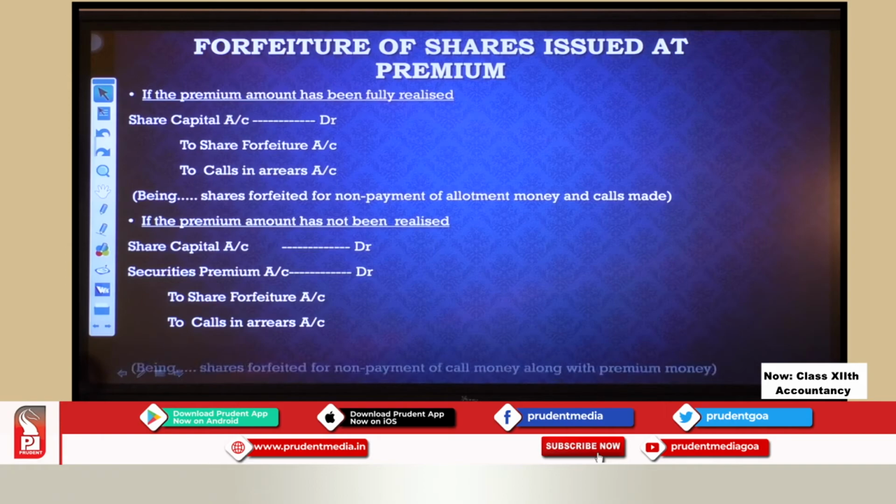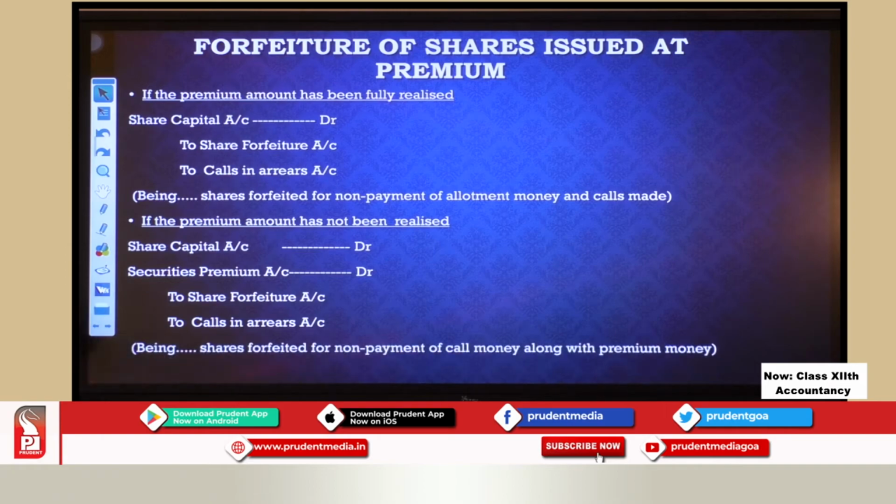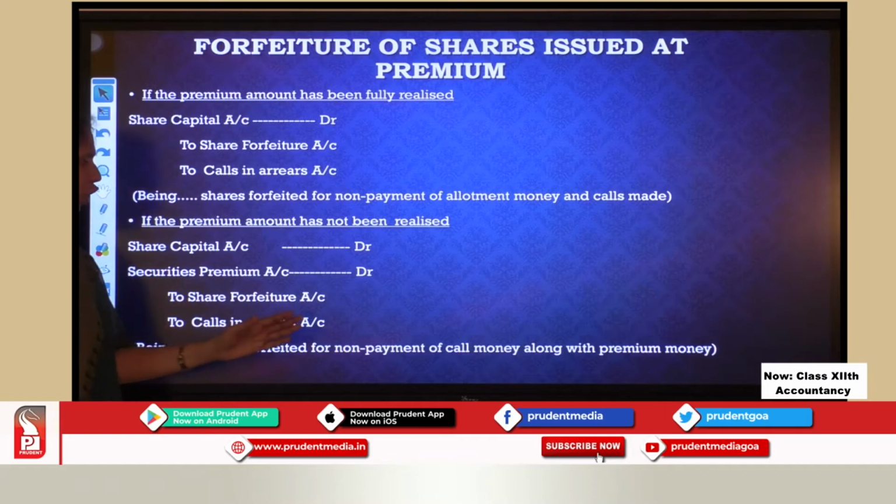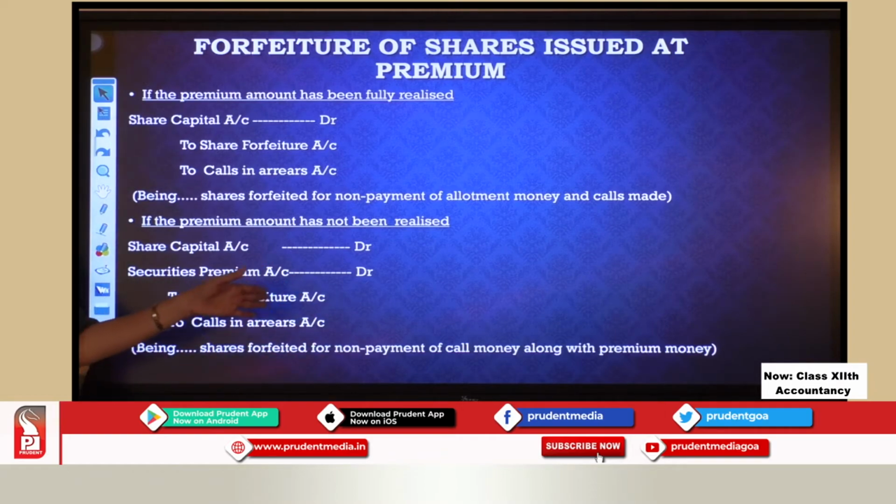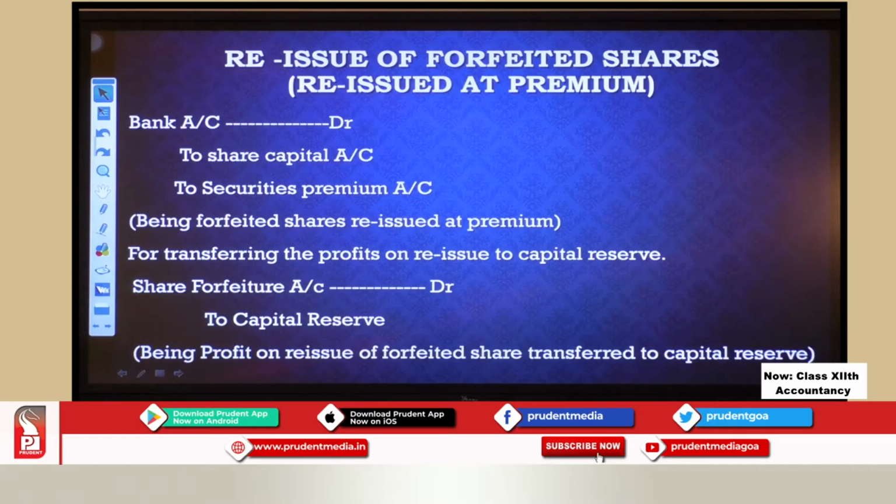Okay. And then I have the forfeiture narration. So being shares forfeited for non-payment of, now this will be depending on you, whether call money, allotment money, but including premium money. So premium money is not collected, and that's why I have debited securities premium account over here.